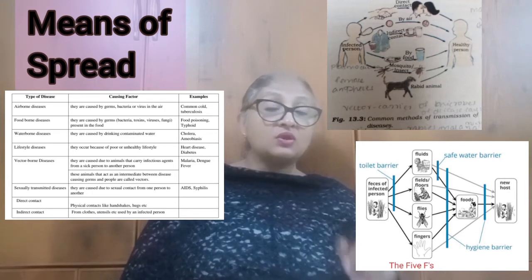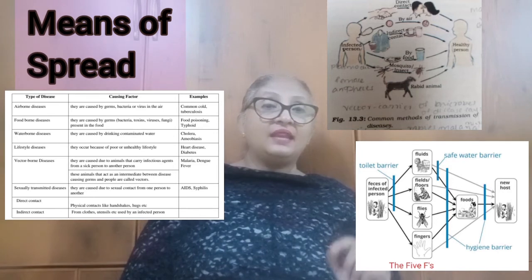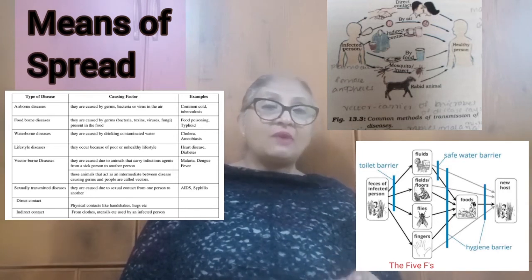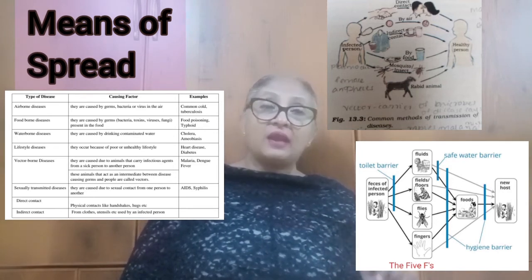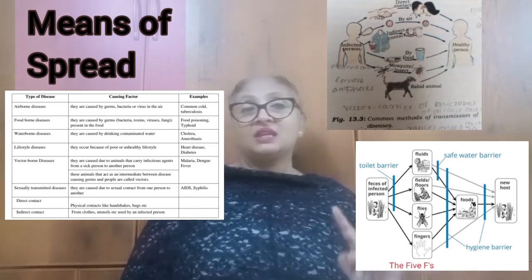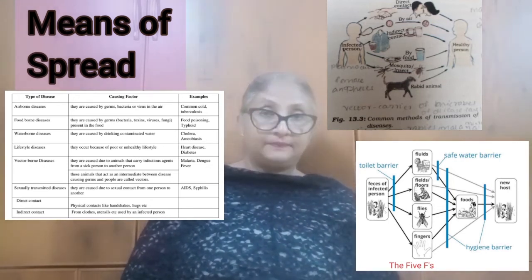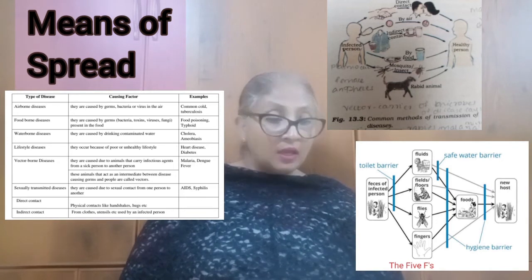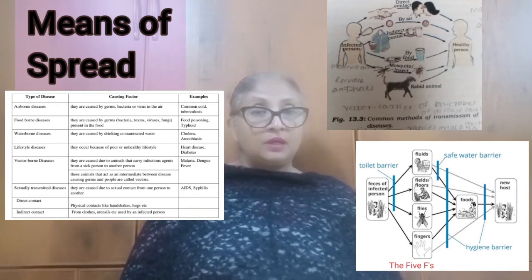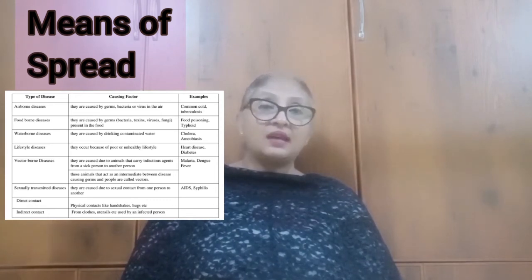Diseases can also spread through vectors or carriers. These vectors and carriers are insects or animals which carry the actual causative agent and cause diseases. Now, in case of rabies, dogs are the carriers.